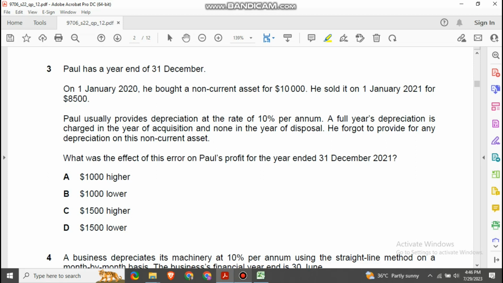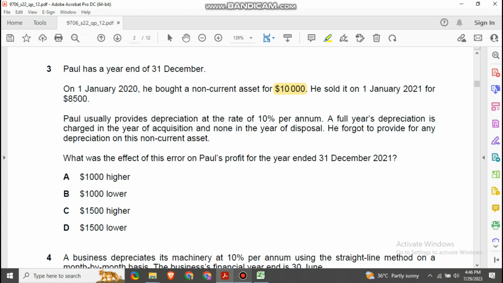On 1st January 2020, he bought the non-current asset and he sold it on 1st January 2021. So he used it for 2020 and in 2021 he is selling it. His year ends on 31st December. He purchased it for 10,000, so the cost is 10,000 here. It did not say anything about the method of depreciation, but it does not matter because he has used it only for 1 year.